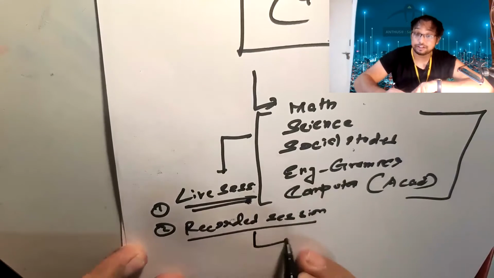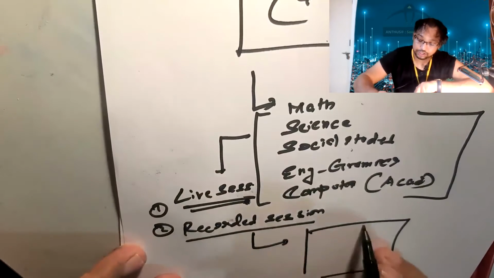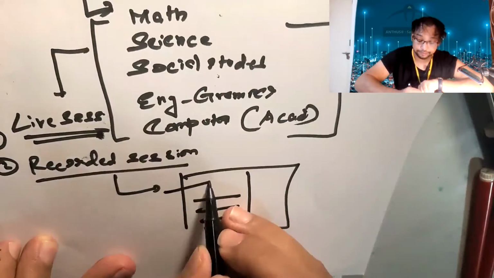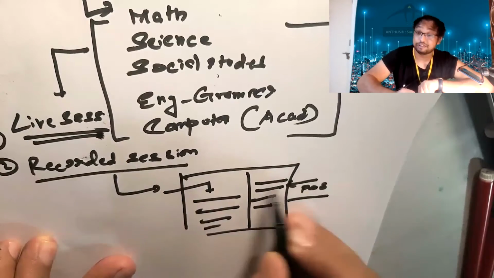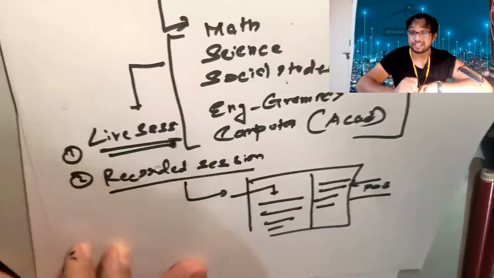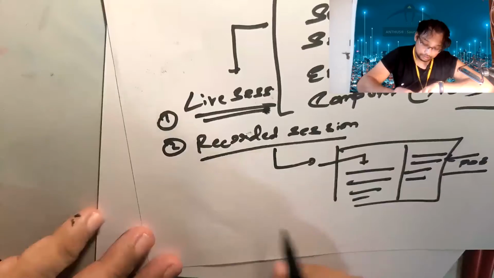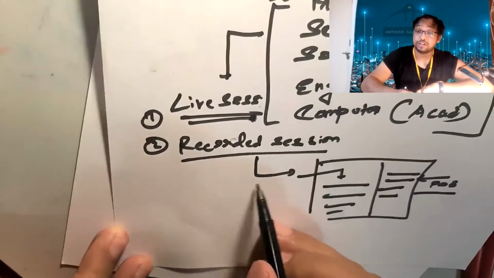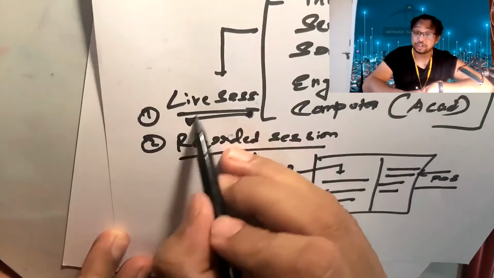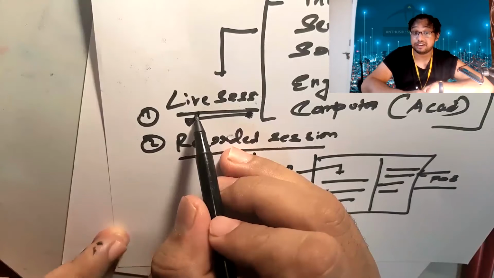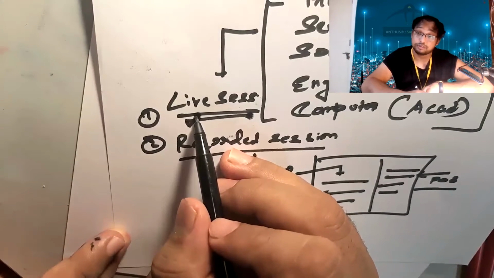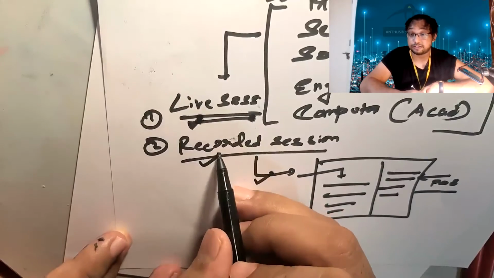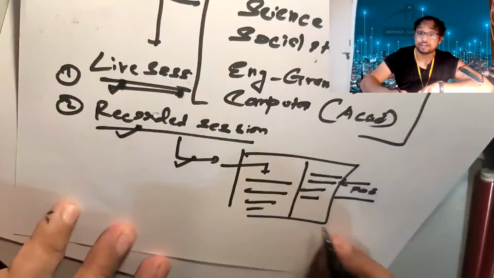In the recorded session, we give you the option that, suppose the lecture is going on here, you can ask any kind of doubt over here. Just post the doubt, and we make sure it gets solved immediately. Recorded sessions give you flexibility. In a live session, maybe the tutor is not there, or many conditions apply, or sometimes the student is not in the mood to learn. But the recorded session gives you flexibility, and in case of any doubt, you can ask over here too.